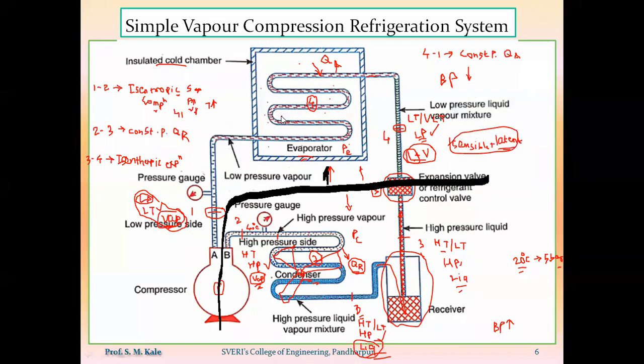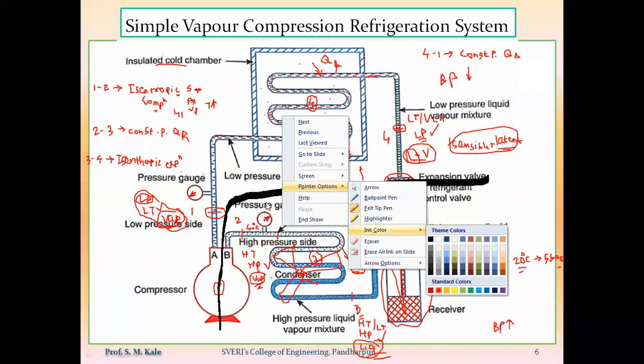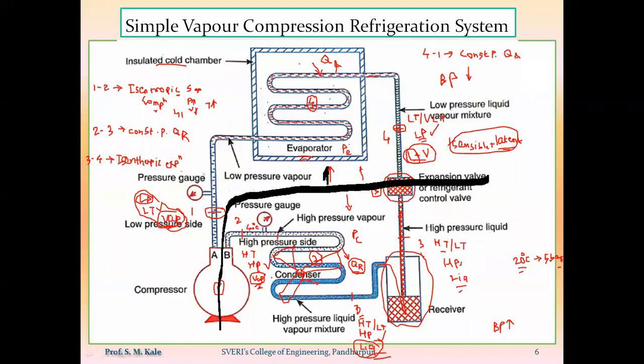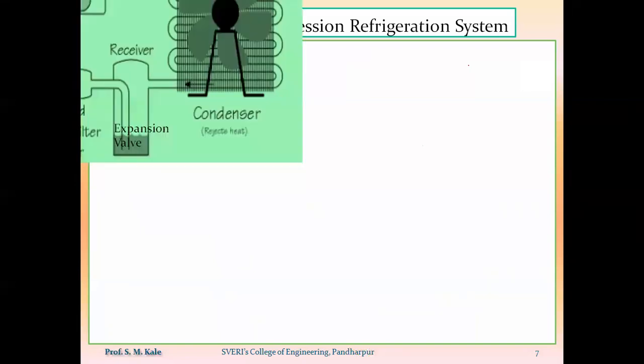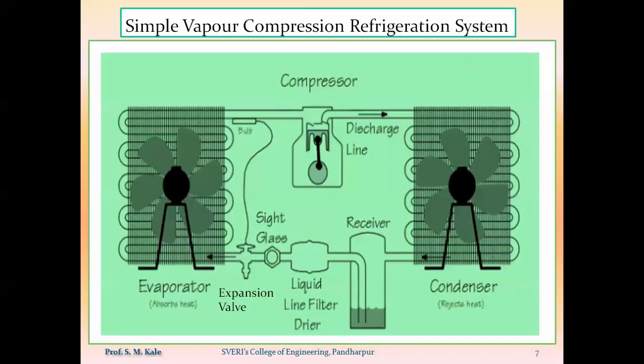And there are 4 processes occurring inside this vapor compression system. The 1 to 2 process occurs inside the compressor; that is isentropic compression. The 2 to 3 process occurs inside the condenser; that is constant pressure heat rejection. The 3 to 4 process occurs inside the expansion device; that is isenthalpic expansion. And the 4 to 1 process occurs inside the evaporator; that is a constant pressure heat absorption process. So this same diagram is called the vapor compression refrigeration system.